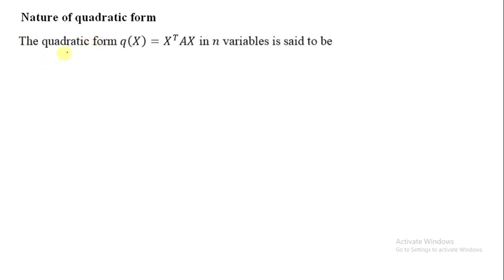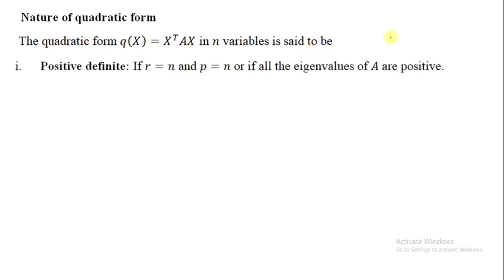Now, what is the nature of a quadratic form? The quadratic form Q of x, equal to x transpose A x in n variables, is said to be positive definite, where A is an n by n matrix, if all the eigenvalues are positive.